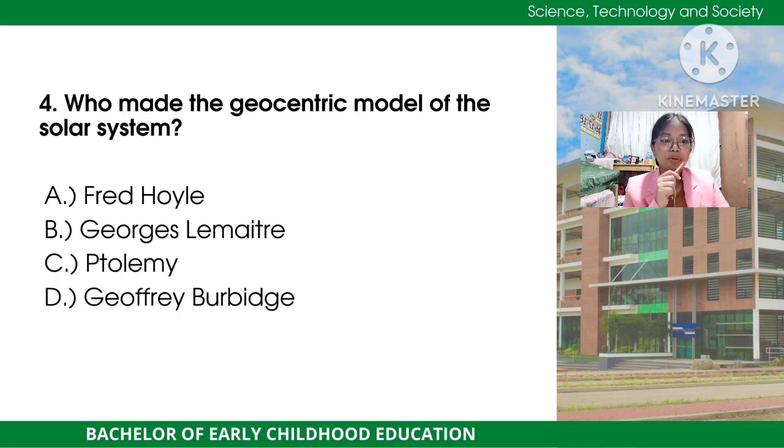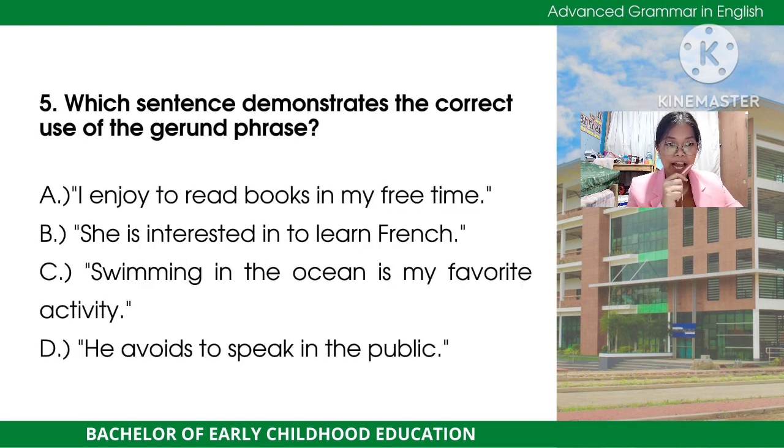Alright, now let's move forward to item number 5, which is the core subject of advanced grammar in English. We have here the question: which sentence demonstrates the correct use of the gerund phrase? We have here the choices: A, I enjoy to read books in my free time; letter B, she is interested in to learn French; letter C, swimming in the ocean is my favorite activity; and letter D, he avoids to speak in the public. So, what do you think is the answer for this question?